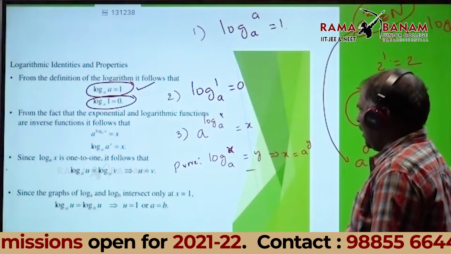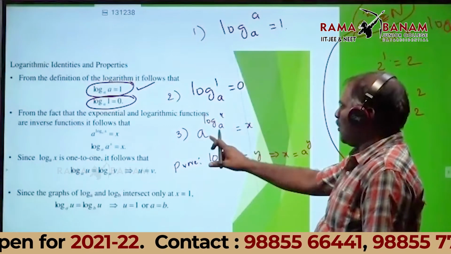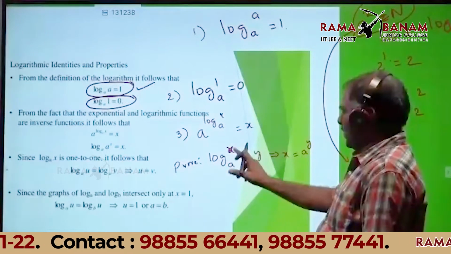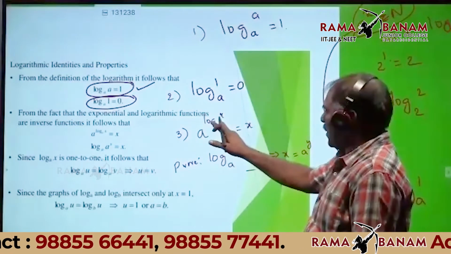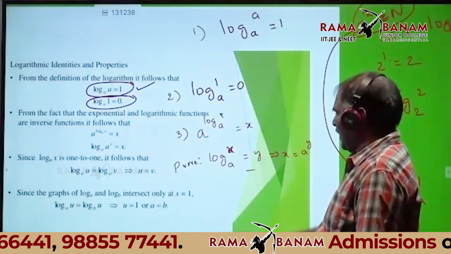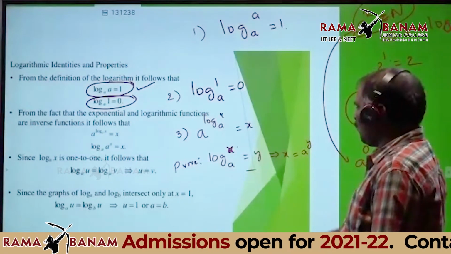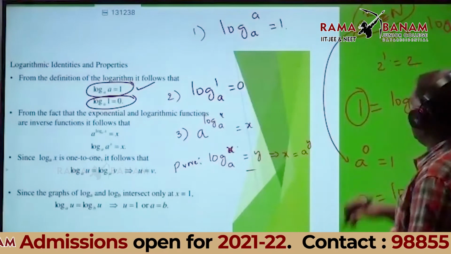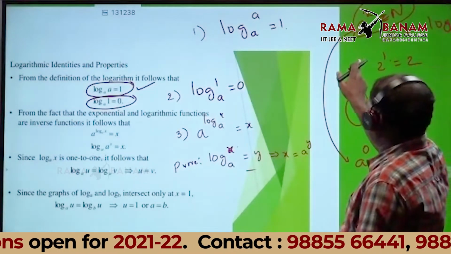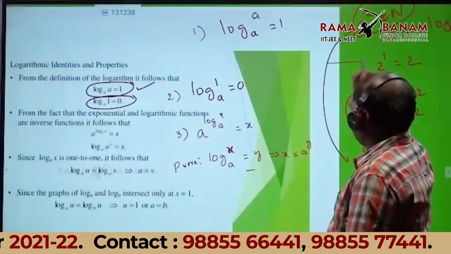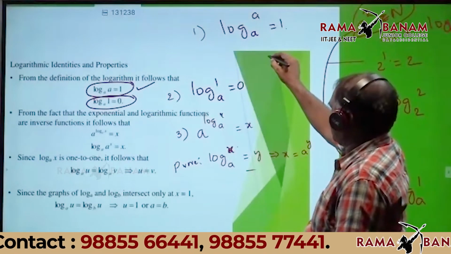Okay, listen. How to prove this one? Here observe. A power log x base A. Log x base A, I can take as y. What is the definition?